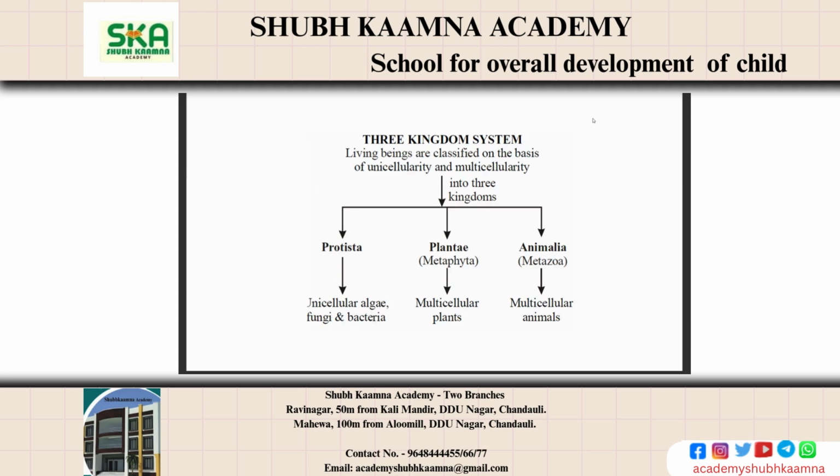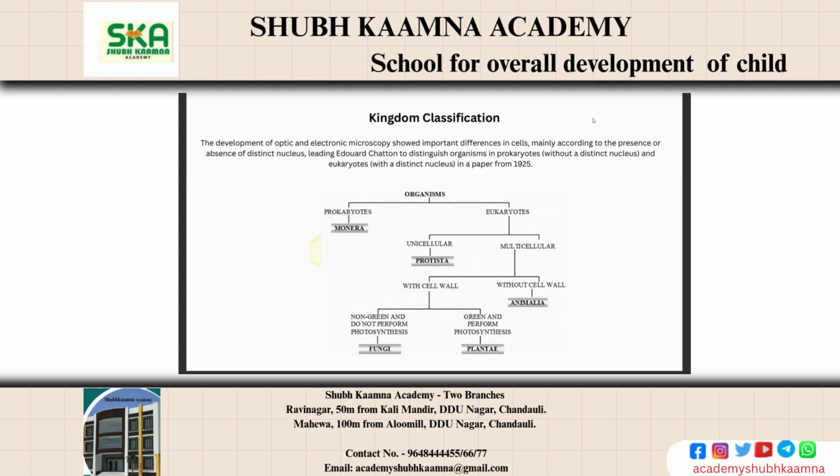So these are the three kingdoms, as cells were studied and one more organism came to be known. On that basis we divided the kingdoms on the basis of cells, unicellularity and multicellularity. Now again, kingdom classification based on eukaryotes and prokaryotes.